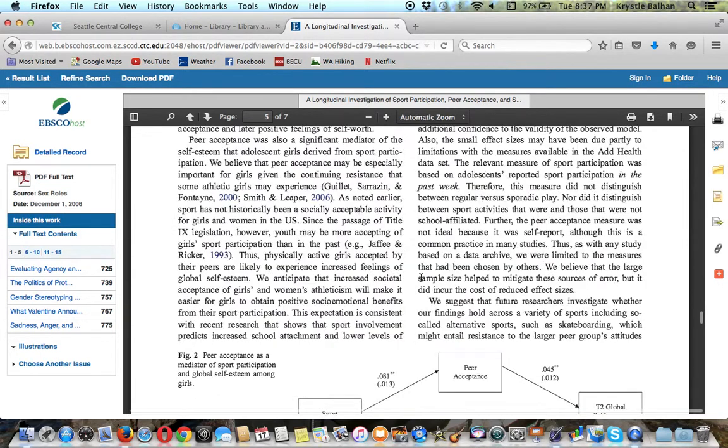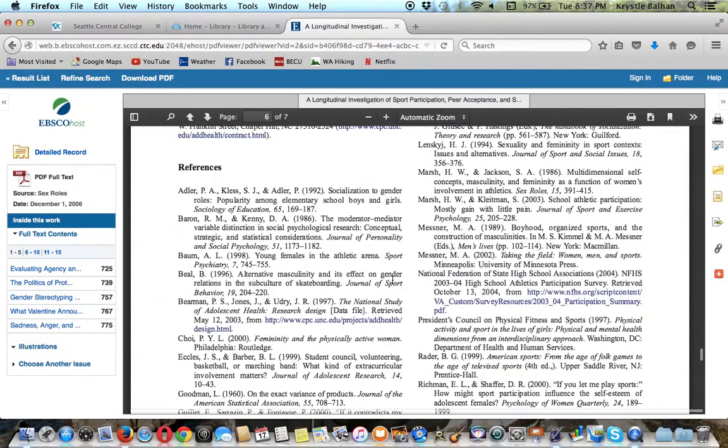When you get all the way to the end, you'll notice the references. It's pretty exhaustive. It's a list of every other source that these authors cited. If there is no reference list in your paper, again, that's probably a sign that you haven't read an academic research paper and you should go back to those results.